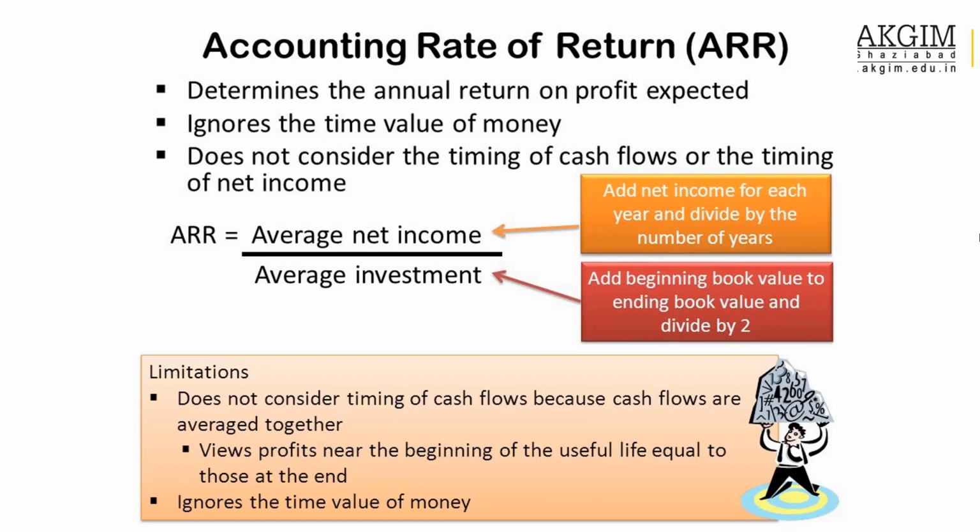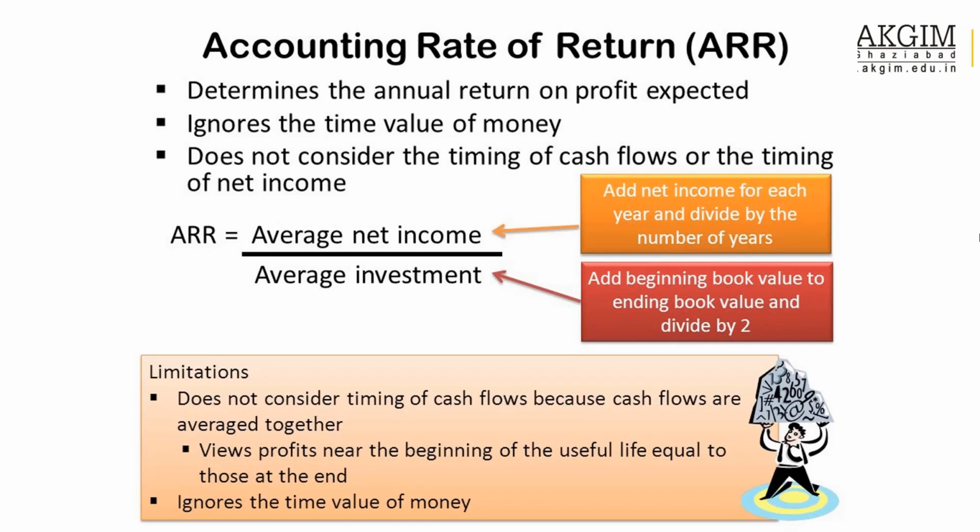What about average investment? Add beginning book value and ending book value, opening book value and closing book value, divided by 2. Now what are the limitations? It does not consider time value. That is the major limitation, and that is why these techniques are not so popular, because they are not considering time value of money.